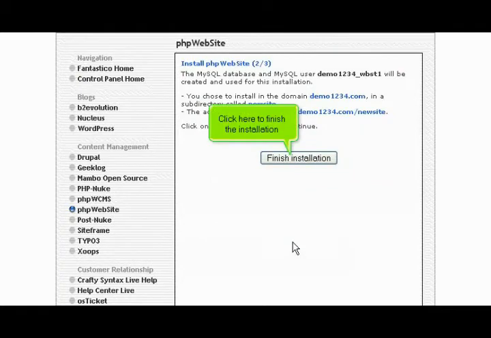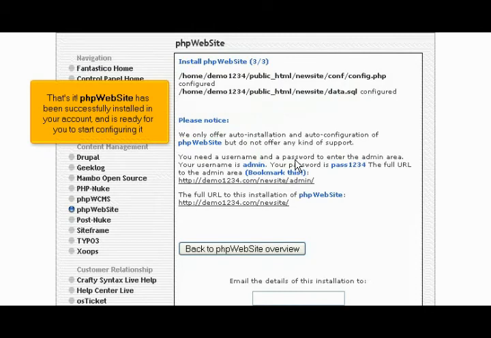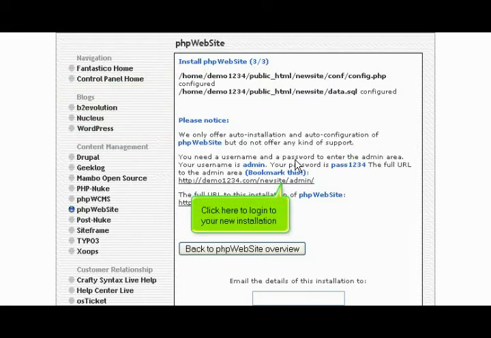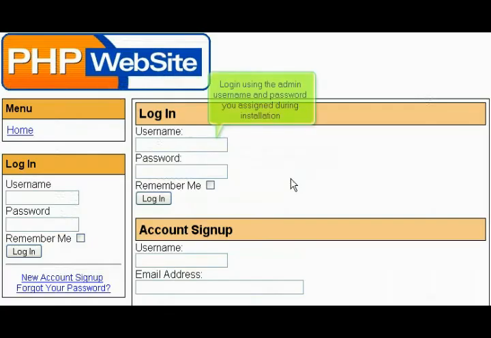Click here to finish the installation. That's it! PHP website has been successfully installed in your account and is ready for you to start configuring it. Click here to log in to your new installation. Log in using the admin username and password you assigned during installation.